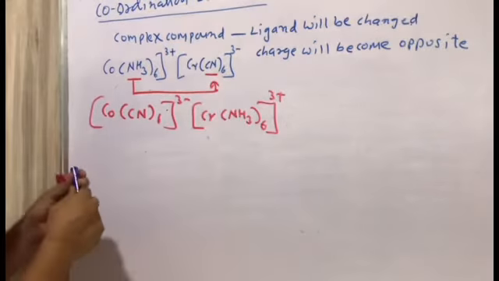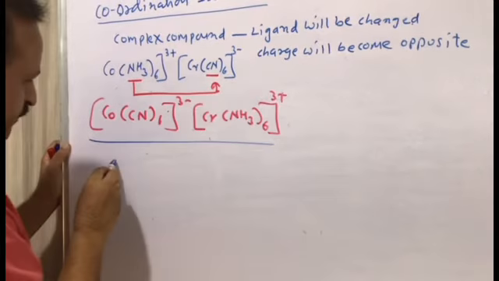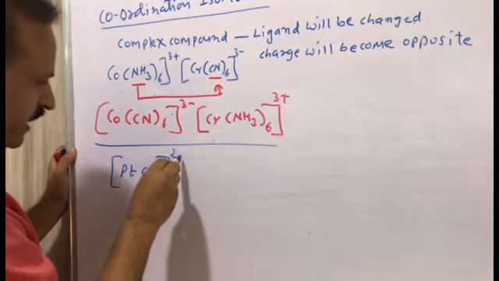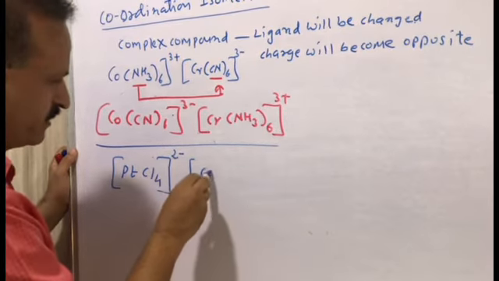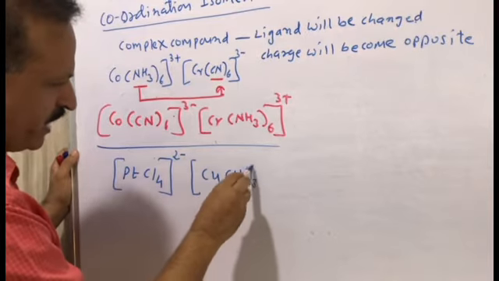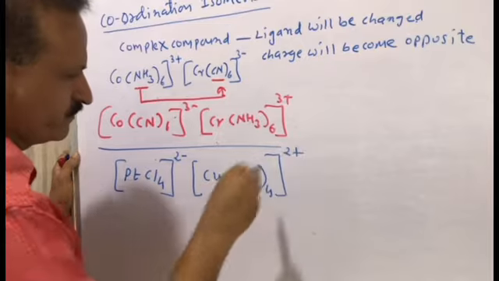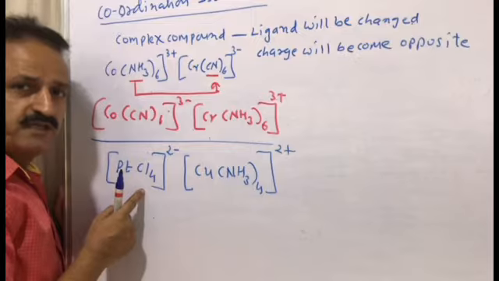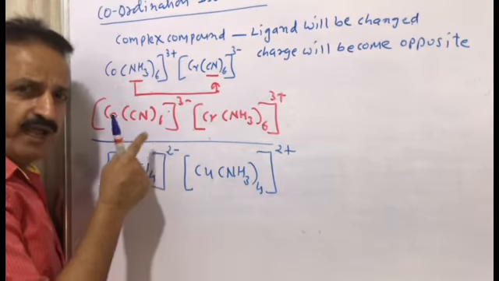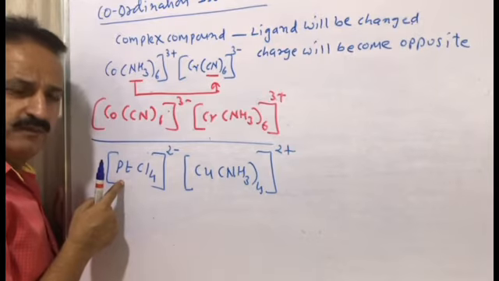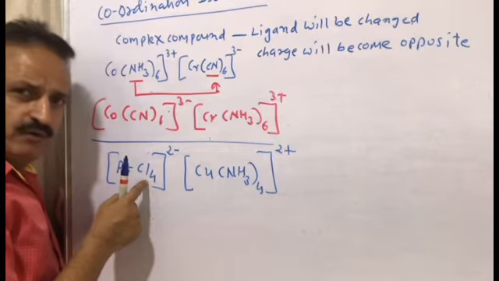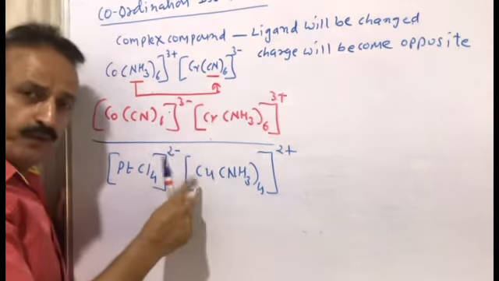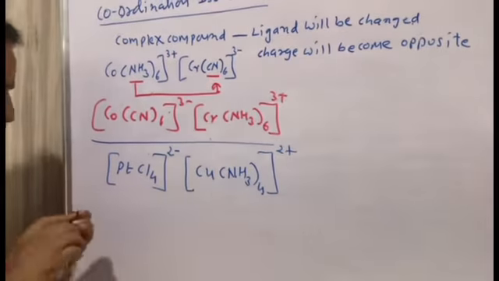Again, we take a second example. Suppose we have [PtCl4] 2 minus and [Cu(NH3)4] 2 plus. What is the name of this one? It is a negative complex, so the suffix is attached to platinum: tetrachloroplatinate(II) ion and tetraamminecopper(II) ion.